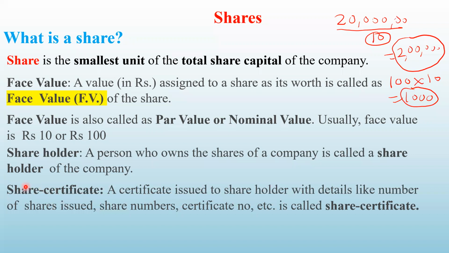Okay. Now, what is the meaning of share certificate? When you purchase the shares, you get a certificate. So, for example, suppose I purchase 100 shares of a company whose face value is 10. When I purchase, I'll get a share certificate. That is proof that I have purchased this many shares of the company. So a certificate issued to a shareholder with details like number of shares issued, share numbers, certificate number, etc. is called a share certificate.